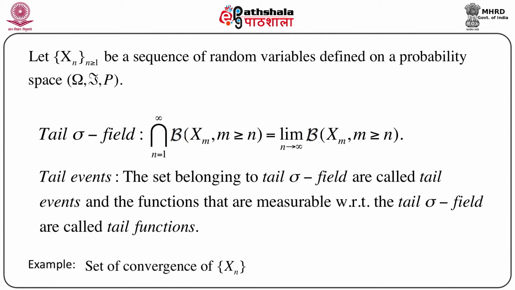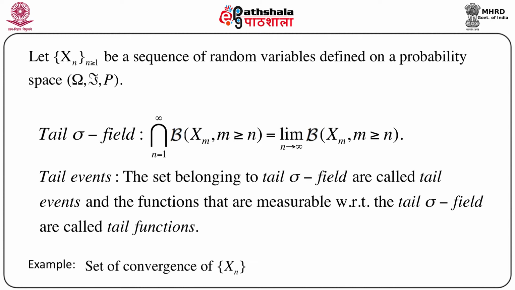So now we know what the tail sigma field is, what tail events are, and what tail functions are. These three things have a major role to play in stating and proving Kolmogorov's 0-1 law, which in turn has an immense impact on probability theory. We are going to discuss this one by one.